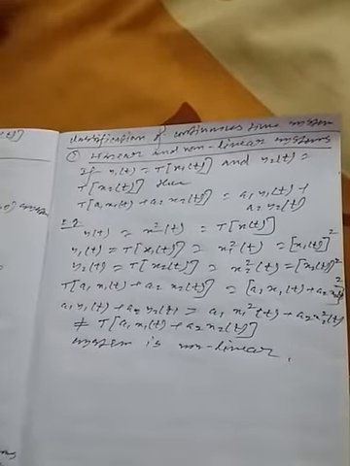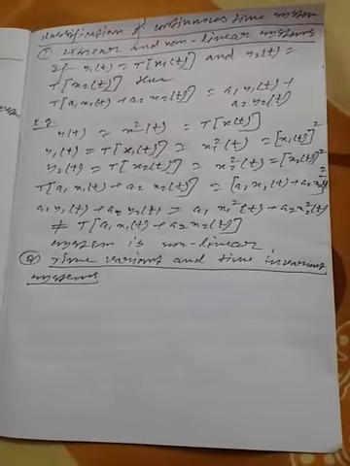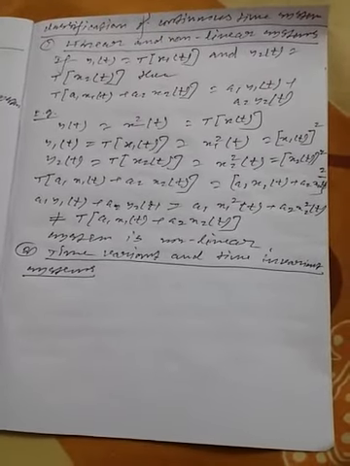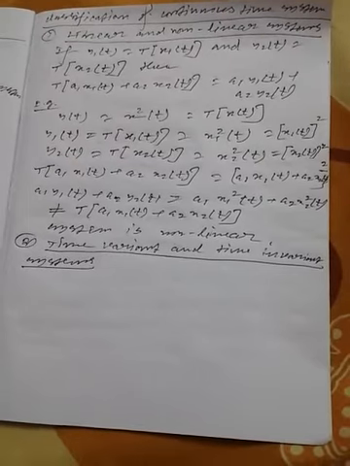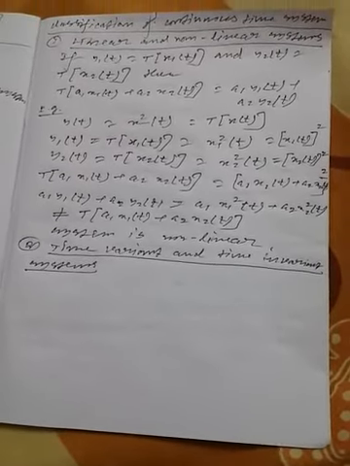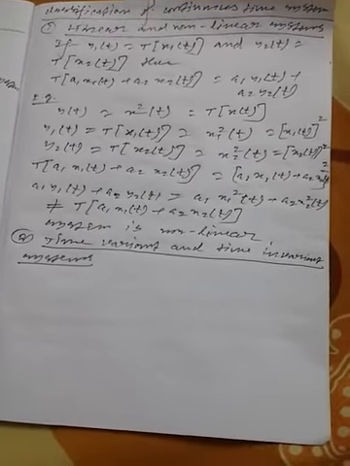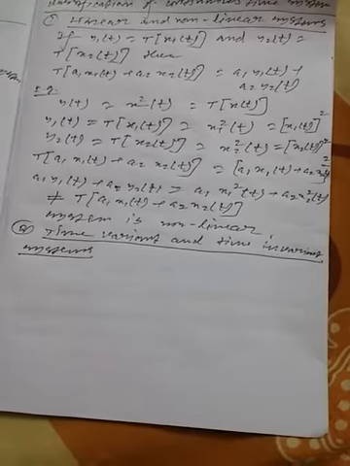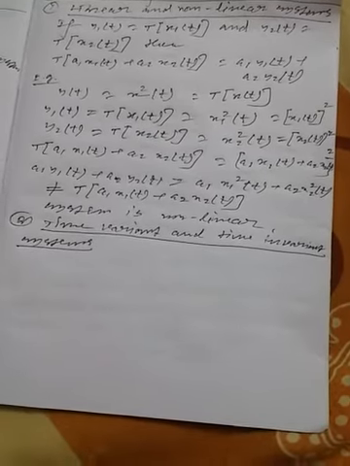Okay, now another classification is time variant and time invariant system. A system is said to be time invariant if its input and output characteristics do not vary with time. If it varies with time, then it is said to be a time variant system.